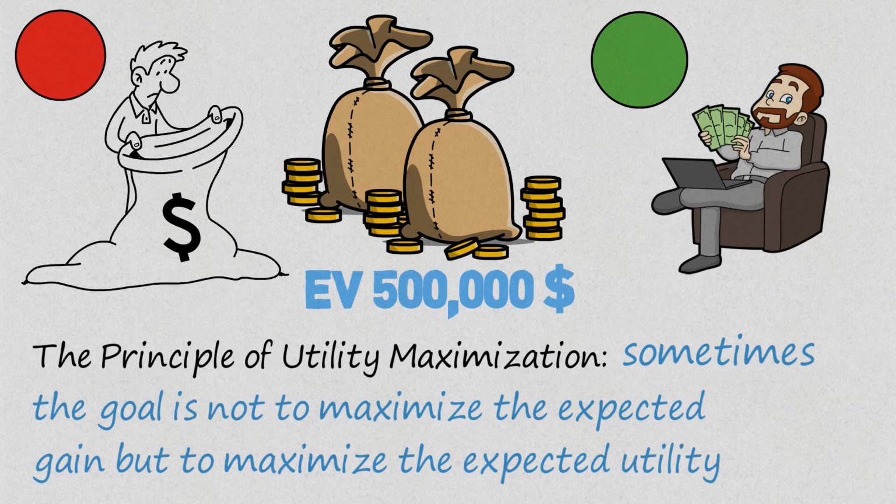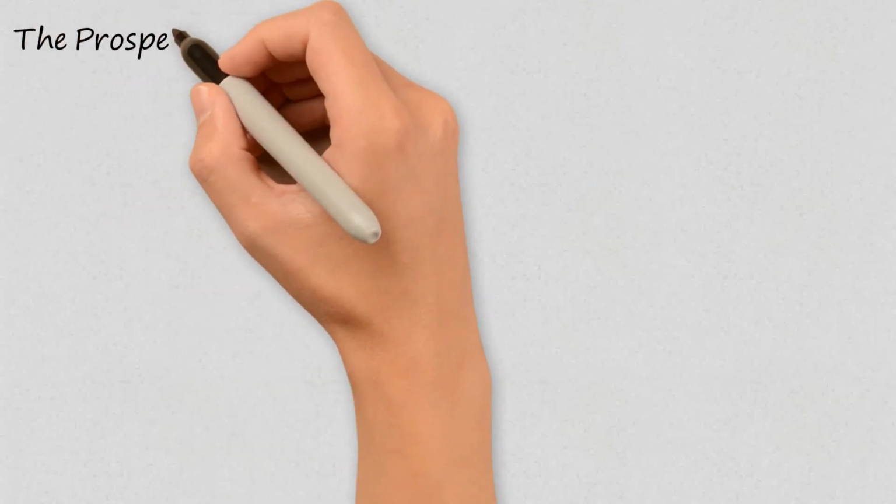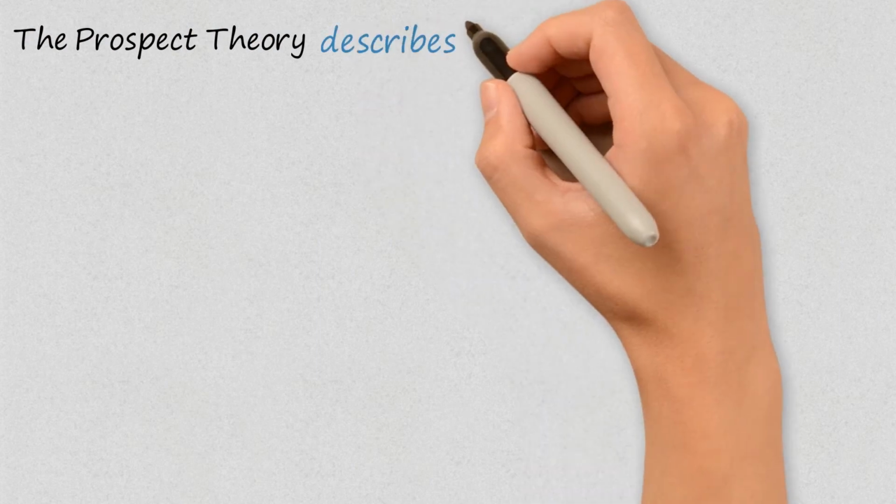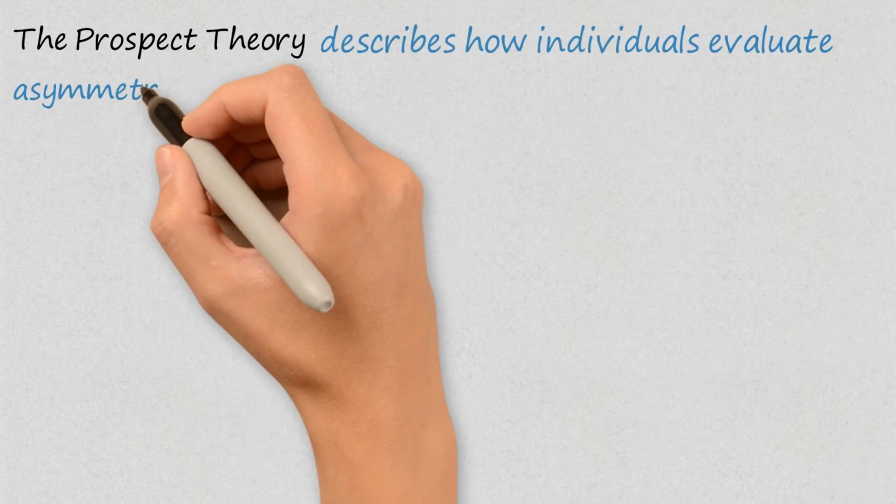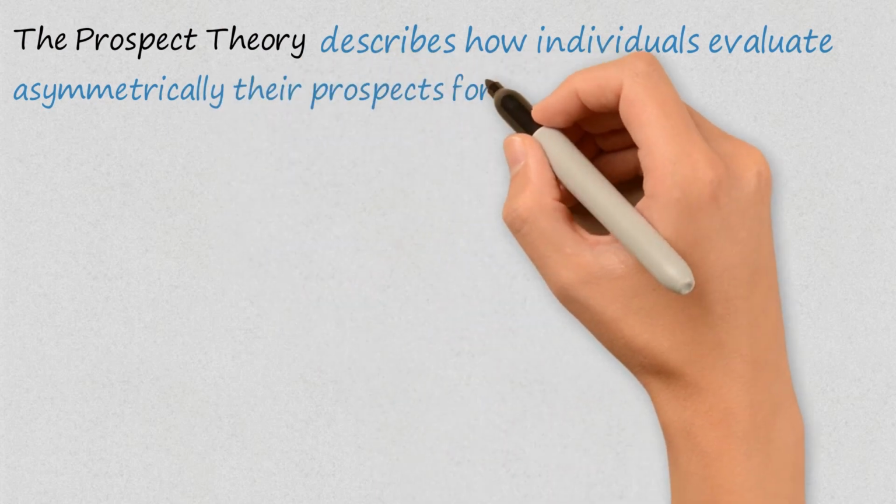In this case, the first $100,000 could drastically change the life of someone on the verge of eviction, while the additional $400,000 in expected value might not have the same impact. Daniel Kahneman's prospect theory, which challenges expected utility theory, is the founding principle of behavioral economics. In simple terms, it describes how individuals asymmetrically value their prospects of loss and gain.